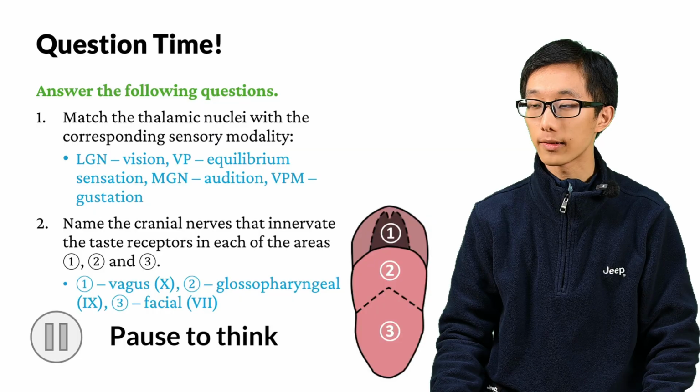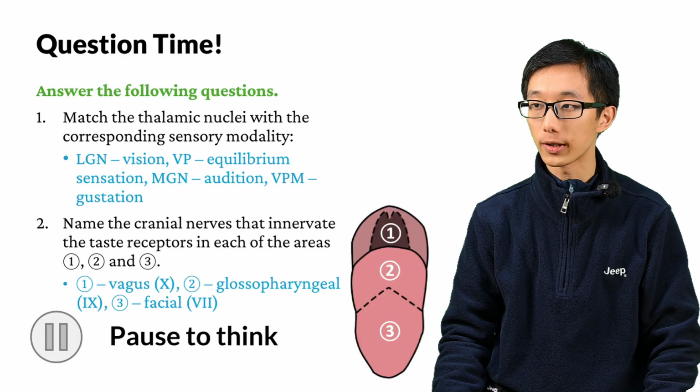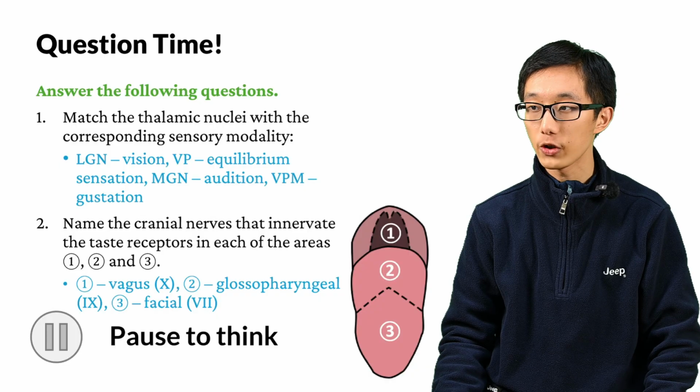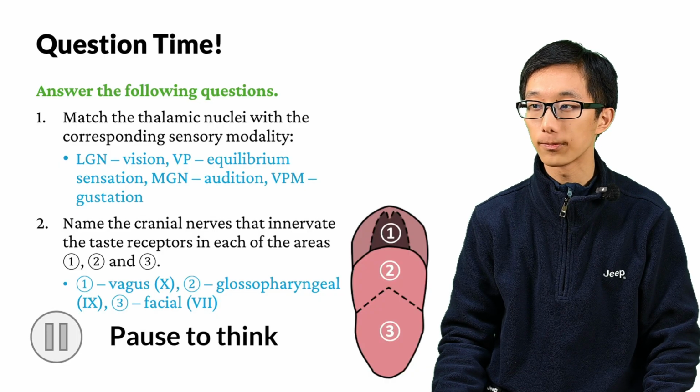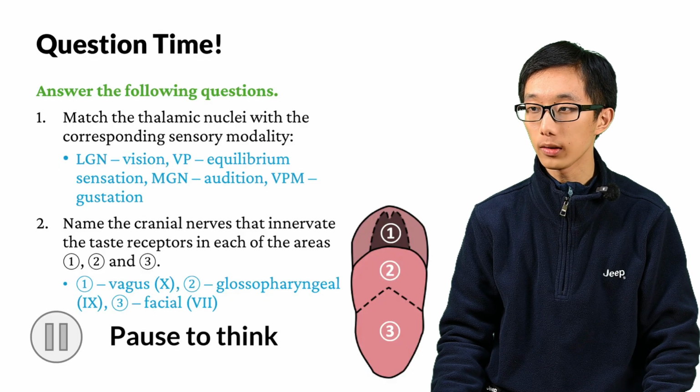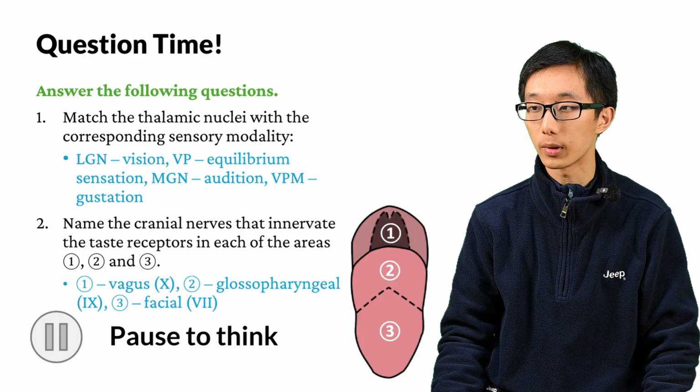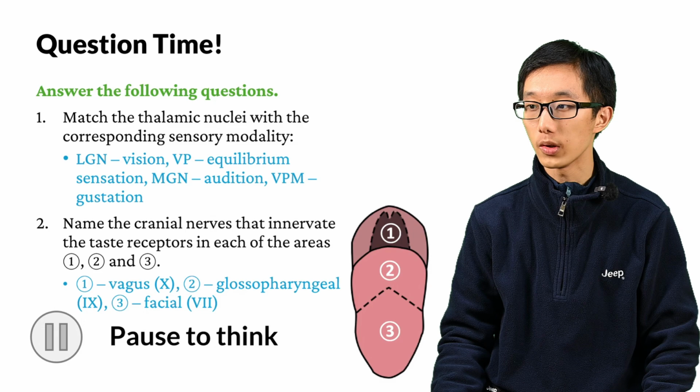Here are the answers. LGN governs vision, VP is for equilibrium sensation, MGN is for audition, and VPM is for gustation. As for the cranial nerves, area number 1 corresponds to the vagus nerve, cranial nerve number 10. Area 2 corresponds to the glossopharyngeal nerve, which is number 9. And the third area corresponds to the facial nerve, which is cranial nerve number 7.